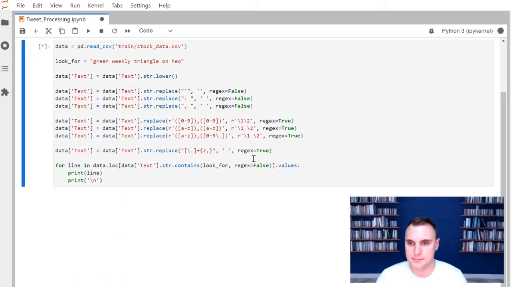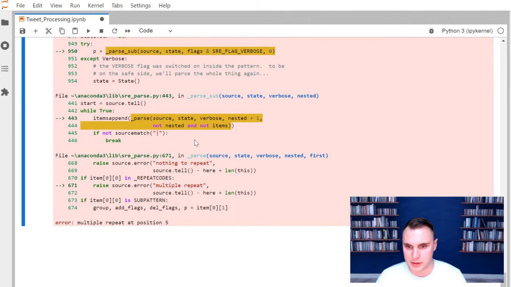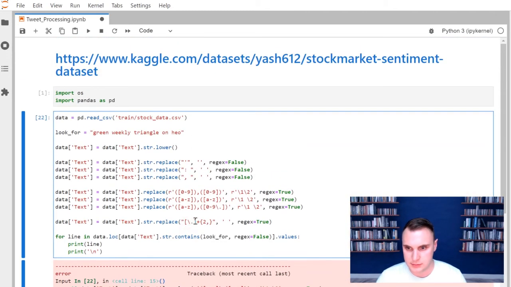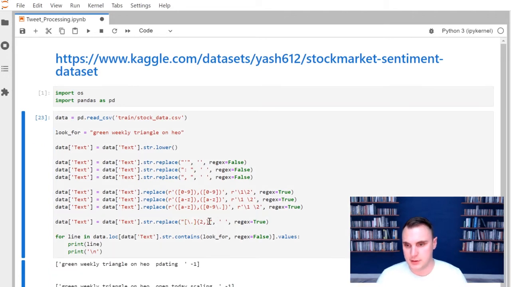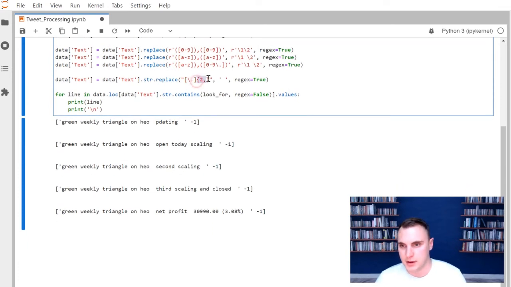Now, when I run that, I do have an error. One thing I don't need is that plus. The plus just means go on forever, but I actually wanted to set it to the squiggly bracket, so it's just the slash dot followed by the bracket. Now you can see we no longer have those spaces, those dots where we should have a space.